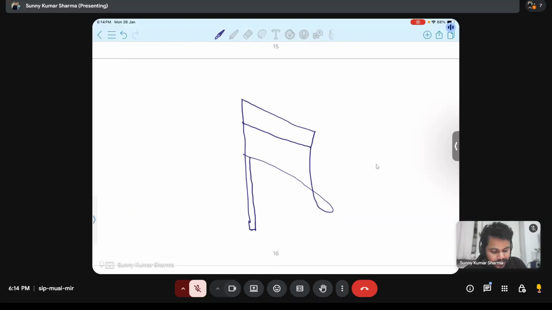Now what happens whenever a moldboard runs? You can see this is the moldboard. This is the curved part of the moldboard.